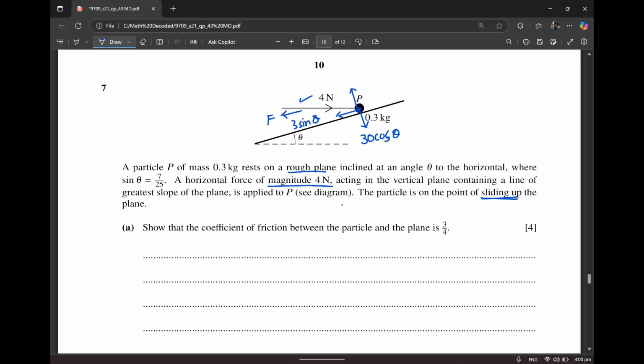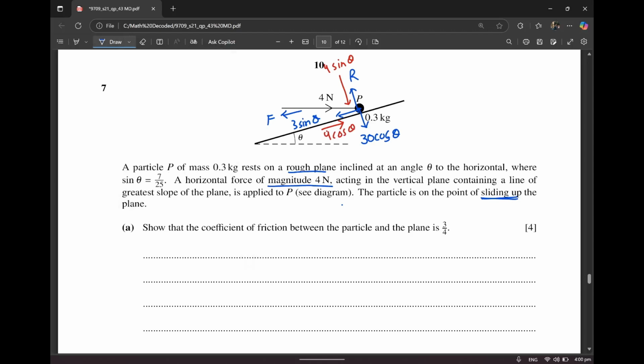And there's a normal contact force, which is R. Oh no, wait, one more thing. You have the 4 Newton force, you also have to resolve that. That is going to be 4 sine theta in this case, and 4 cos theta in this case.